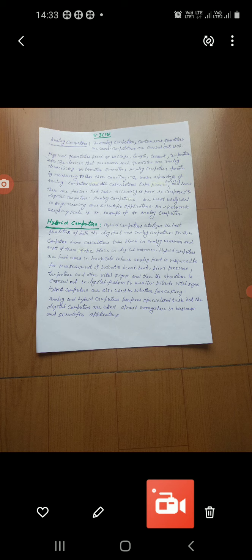Okay, hybrid computers are best used in hospitals where the analog part is responsible for measurement of patient's heartbeat, blood pressure, temperature, and other vital signs.